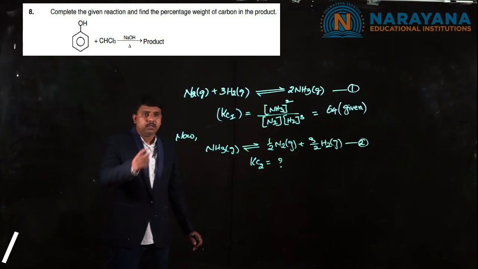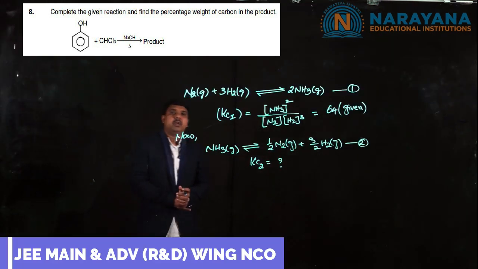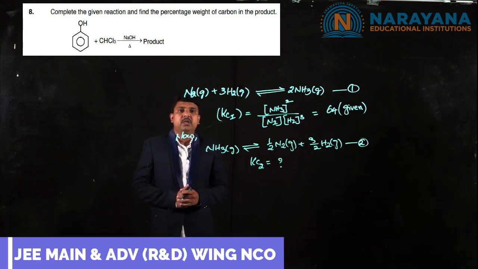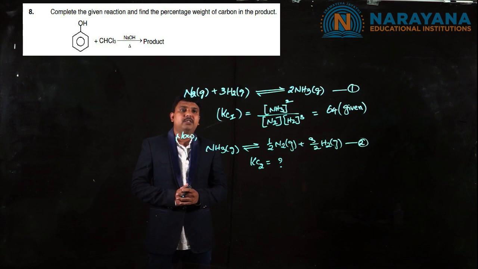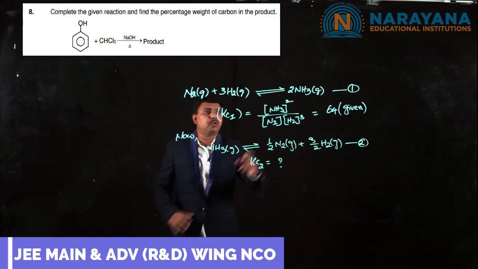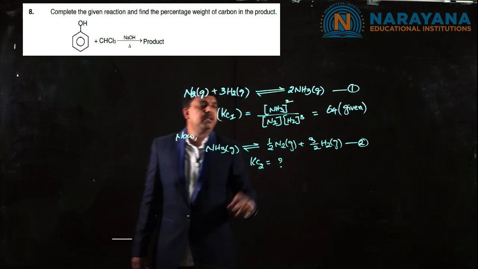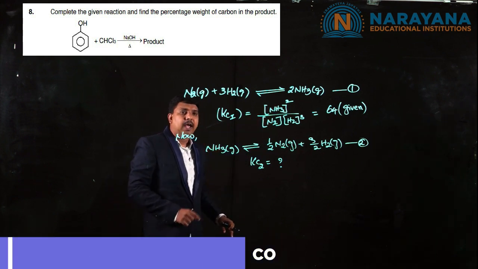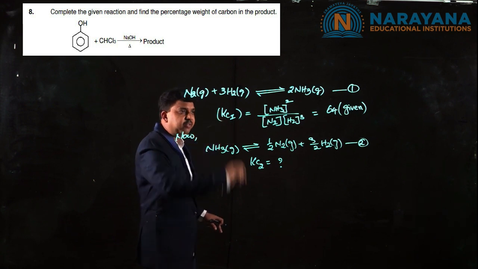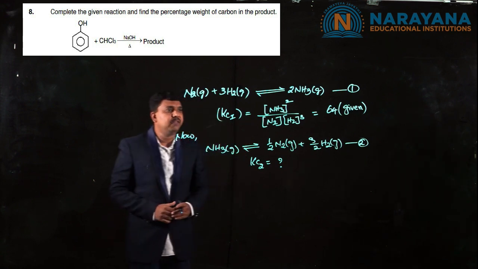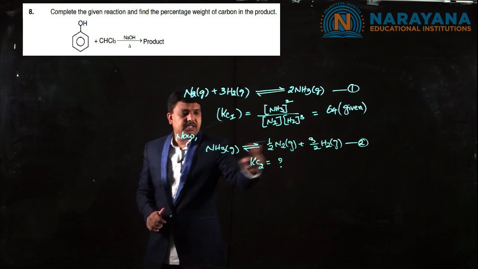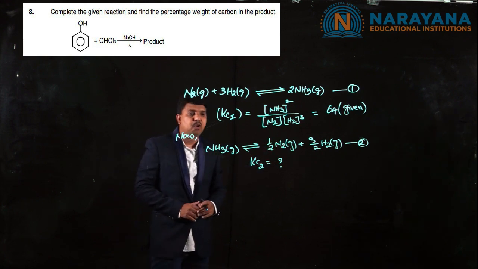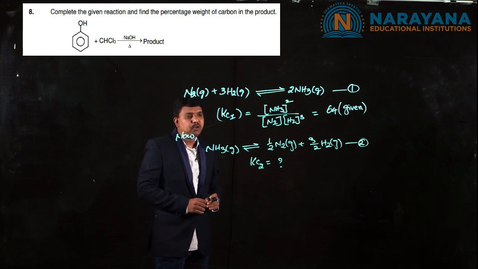Right. In this question, an equilibrium is given, Haber's process of preparation of ammonia. Here the N2 gas, 3 moles of H2 gas gives 2 moles of ammonia. This equilibrium was given. I represent this other one whose Kc is given. I took this Kc as Kc1, which is 64 given in the question, and he wants the equilibrium for this reaction, ammonia equilibrium with half mole of N2 and 3/2 moles of H2.